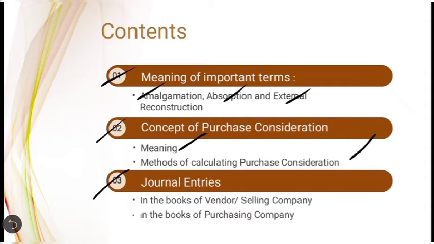And finally, journal entries to be passed in the books of selling company, which is also called transferor company, and then journal entries to be passed in the books of purchasing company, which is also called transferee company. By the end of this video, you will learn all these aspects. So let us begin the session.